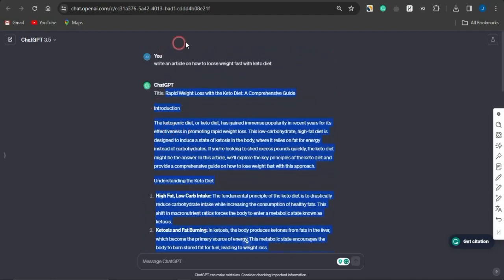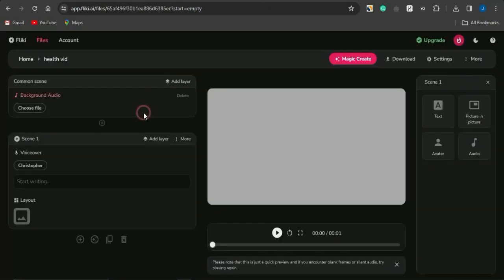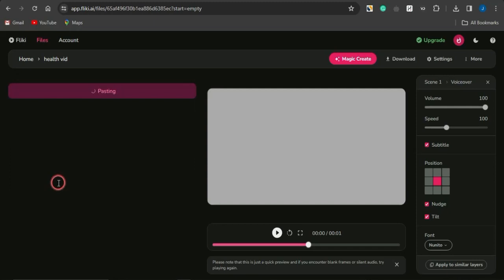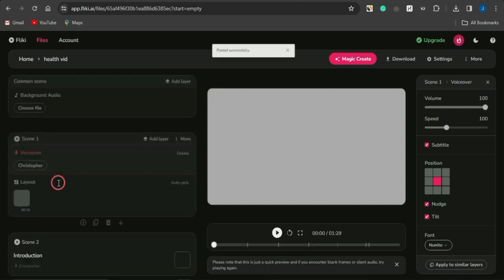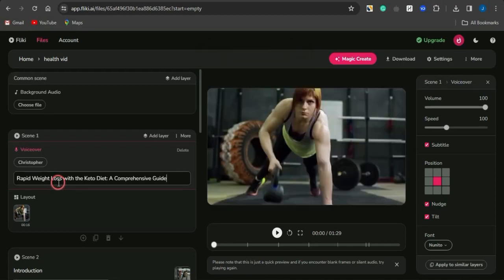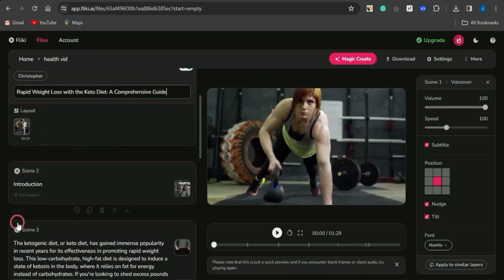I'm just going to create a portion of that, head back to FLIKI AI, and paste that text in this section. FLIKI AI is going to split my text into various scenes and select a video for each scene based on the text in that scene. You can see this talks about rapid weight loss with the keto diet, a comprehensive guide, and this is actually an exercise to lose weight loss video.